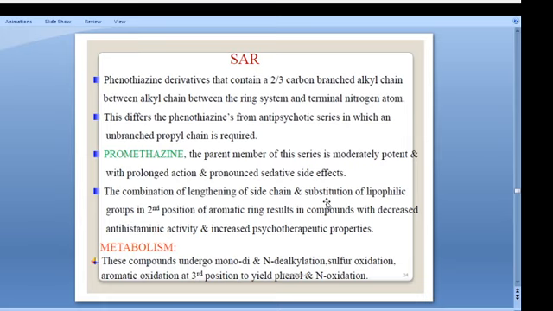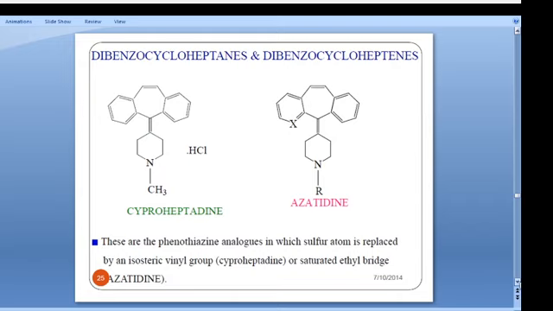So metabolism. These drugs undergo mono- or di-N-dealkylation, sulfur oxidation, and aromatic oxidation at the third position to yield phenol, and N-oxidation.